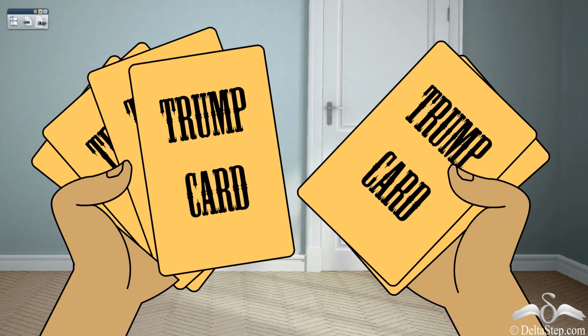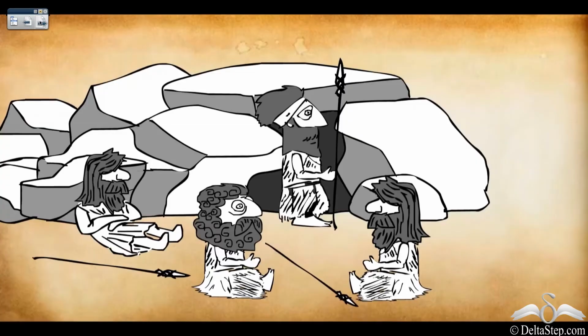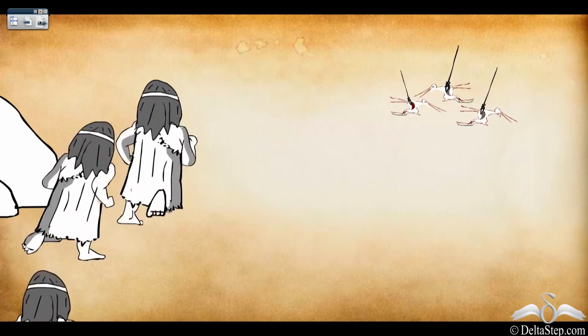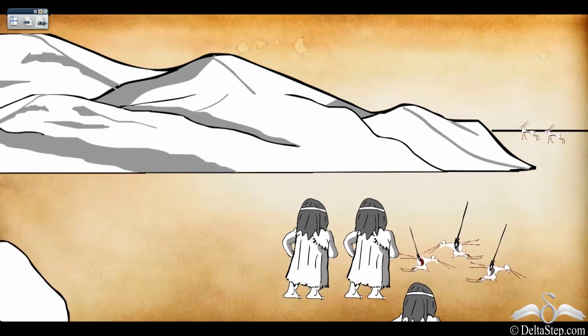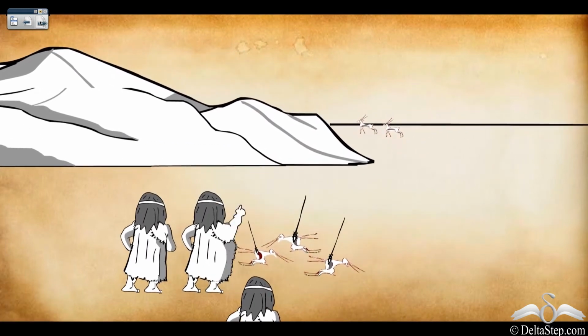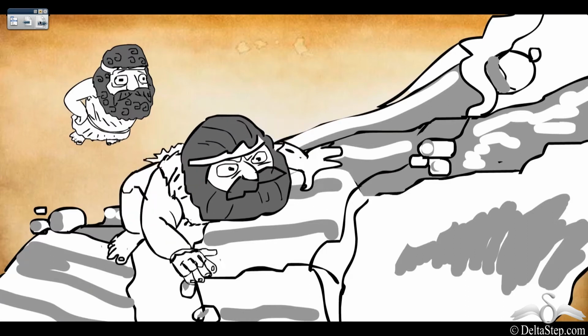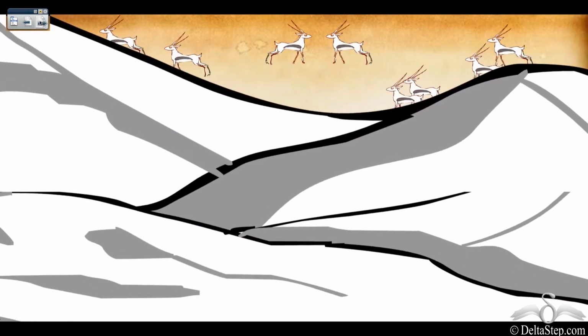Even simple tasks like exchanging trump cards require counting. And counting is not a modern issue. This has been an issue right from the ancient times. Now, in the ancient times, people did not perform scientific calculations like us, but they hunted animals. When they were done with animals in one area, they went forward to a new area. Now, they constantly discovered new areas where there were more animals.